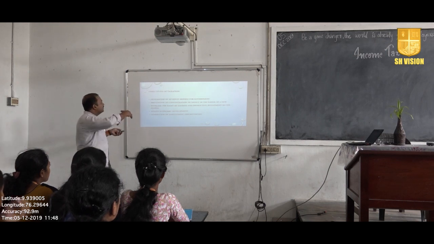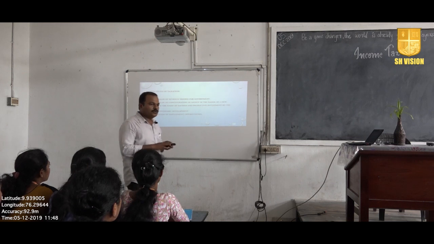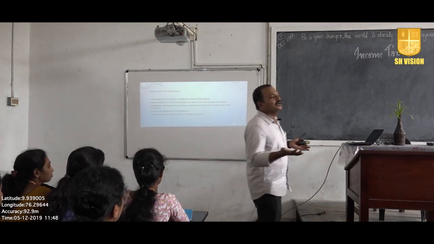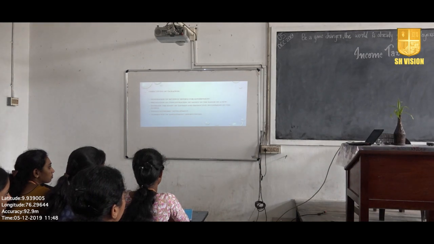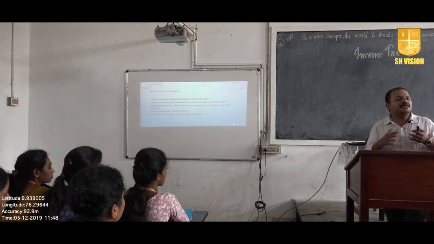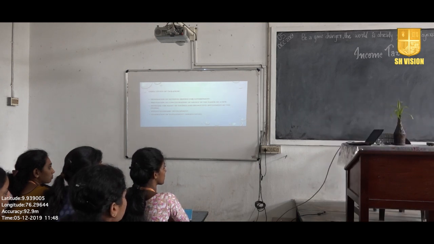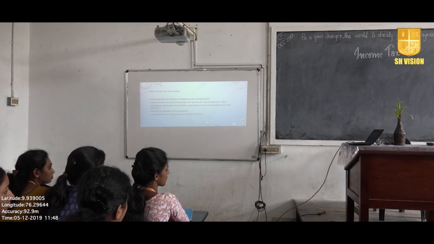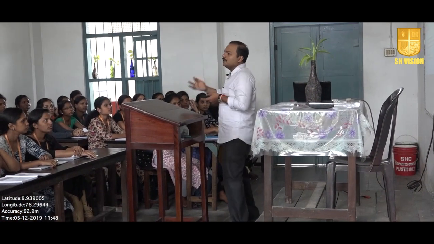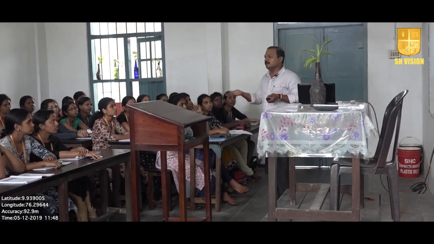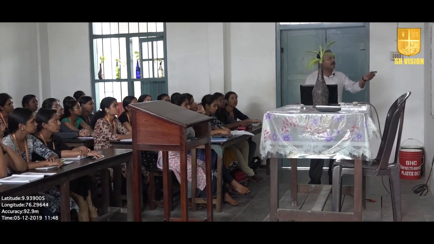Another objective is the prevention of concentration of money in the hands of a few. So in order to have equal distribution of money among the people, it is required that you collect taxes. How do you say that there is an equal distribution? The more you earn, the more taxes you pay. In India, we actually follow a slab system of tax. You all know that the more you earn, the higher would be the rates. We have different slabs, which we will discuss later on.